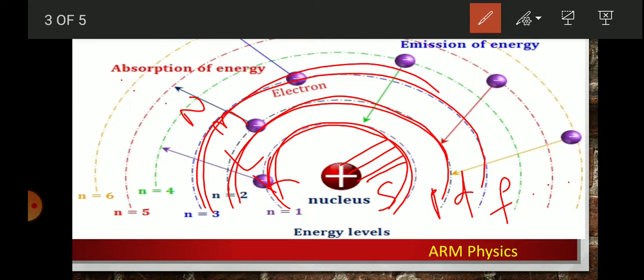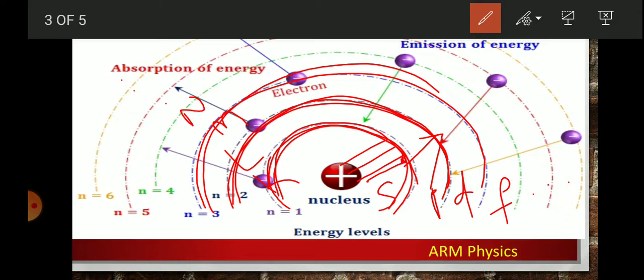And the second postulate is when an electron jumps from a lower energy state to a higher energy state, the lower energy state is also called the ground state, and the higher energy state is also called the excited state.